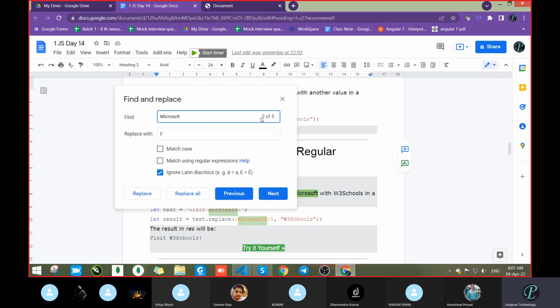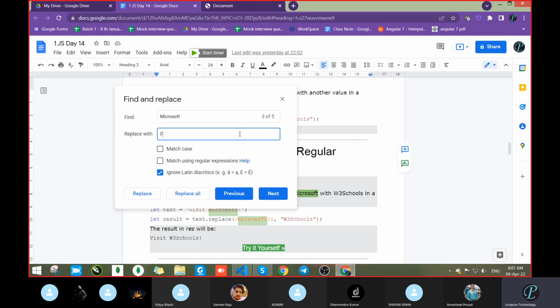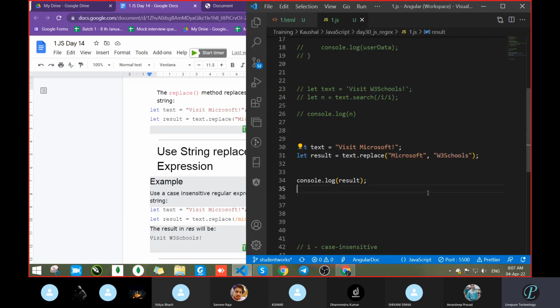Record 3 out of 5 is now at the third position, and what I want to replace is with W3 Schools. So let's say we pass this one. This way we can make a small application. You can make one application with this, where you can replace the data. So which method is working? It is working with the string replace method, and with the help of that br.